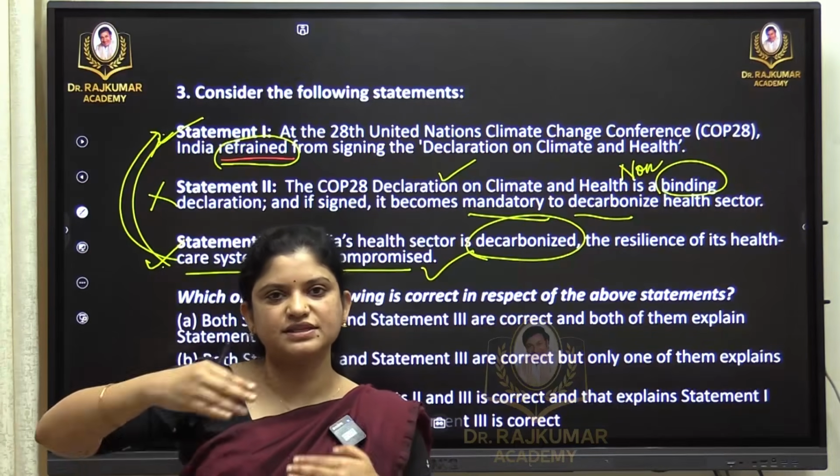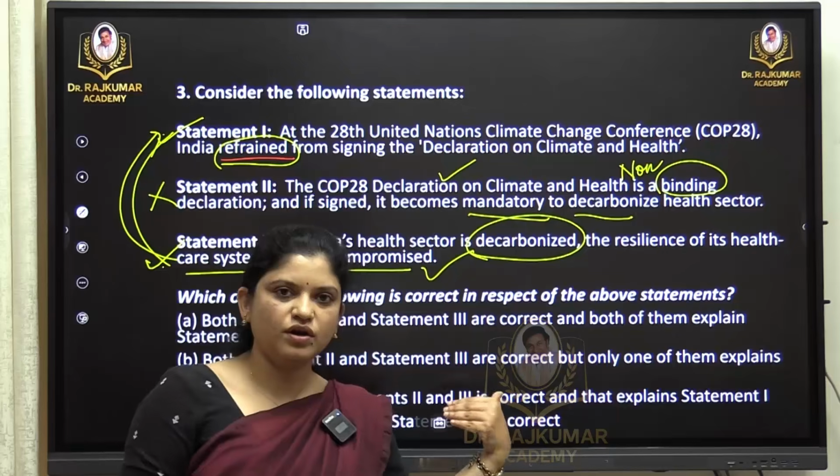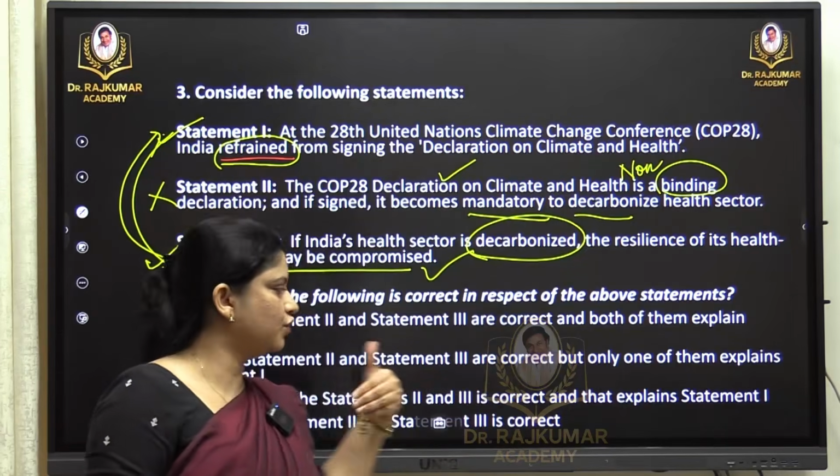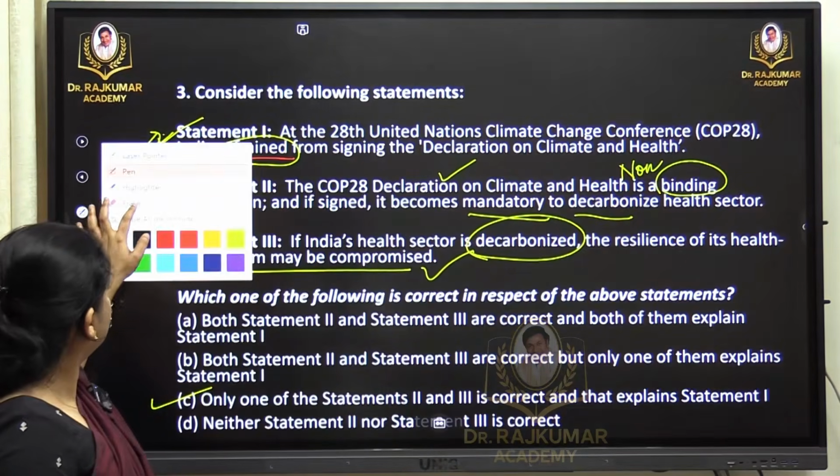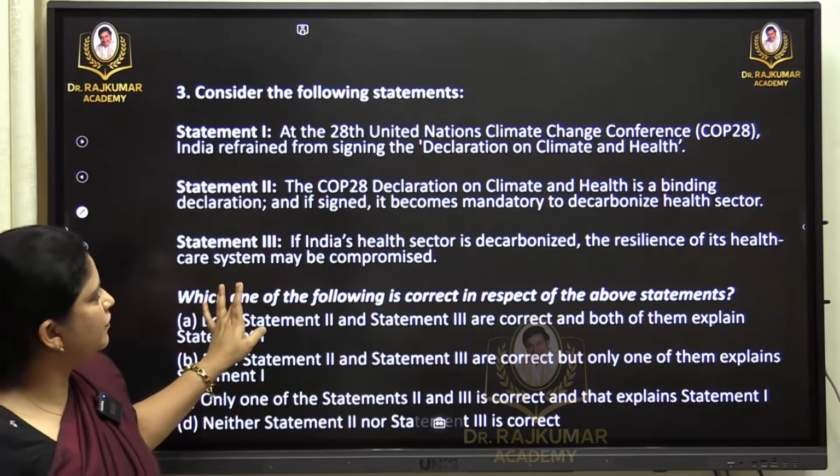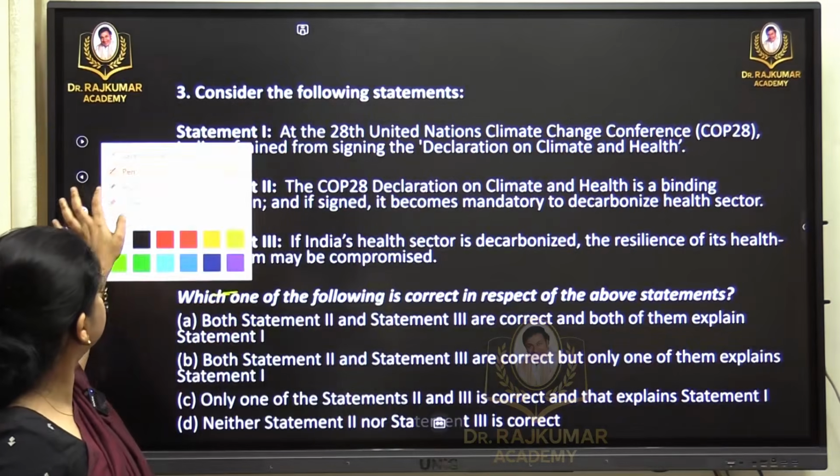It is the statement regarding the declaration itself. So the first and third statements connect well. So we go for factually is also correct, and we go for the third statement. So option is C. We go to the next question.